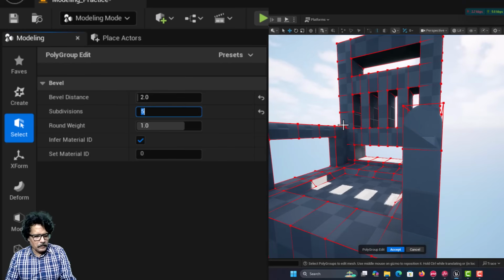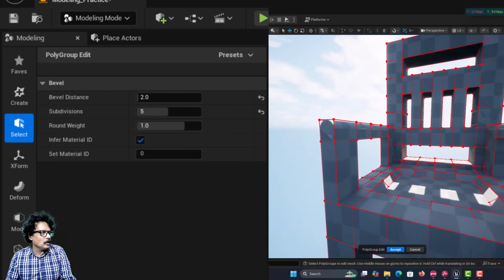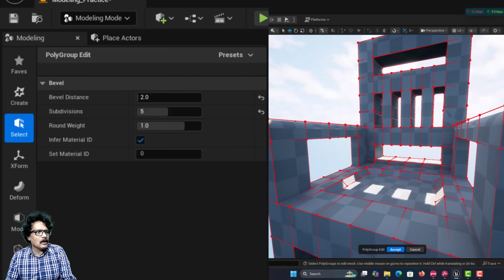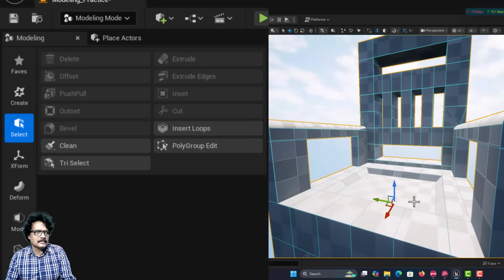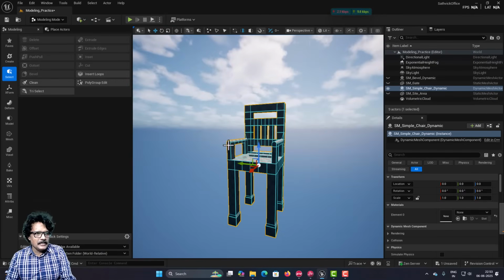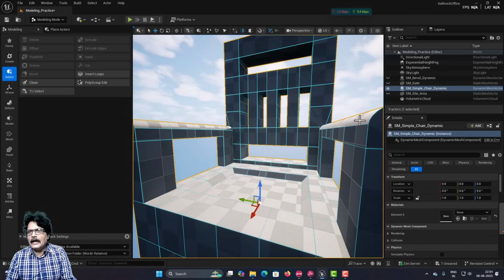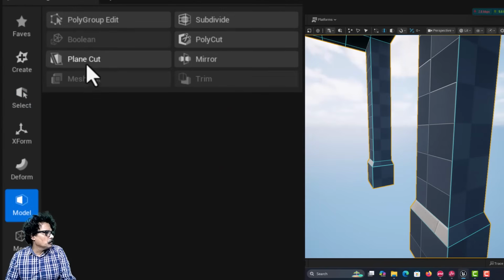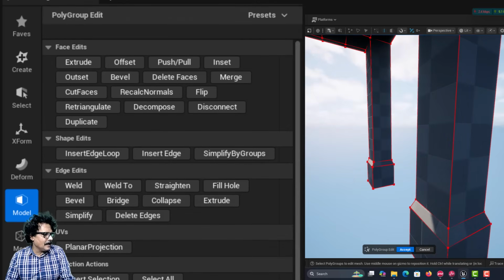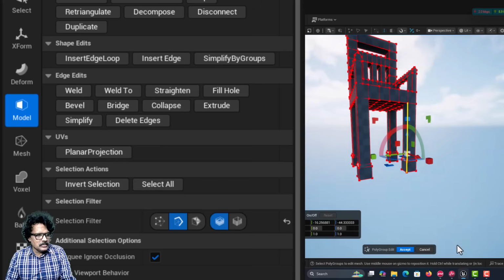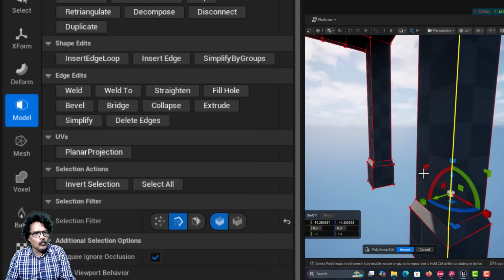Now, similarly I will press D and come to the other end also. So, these two now appear like a round surface. Now, I click accept. So, now we have beveled and turned these edges into round edges, but I want these legs to be somewhat like round. Then what I can do is I will come into model, polygroup edit, and in edge I will enable loop cut, and now if I click, you can see this entire edge is selected in one click.